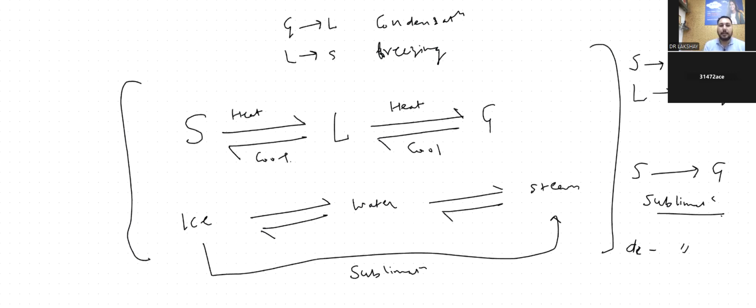Solid, liquid, and gas convert into one another on heating or cooling. Solid goes into liquid, and the process is melting. Liquid goes into gas, that is boiling and vaporization. Solid directly goes to gas, that is sublimation, and the reverse process is desublimation. And last but not least is evaporation.